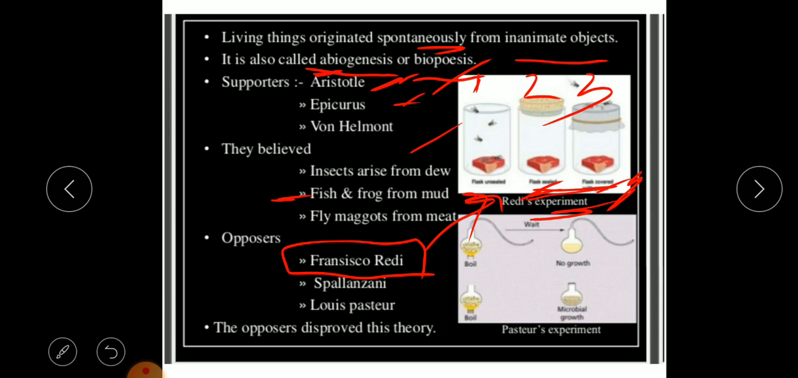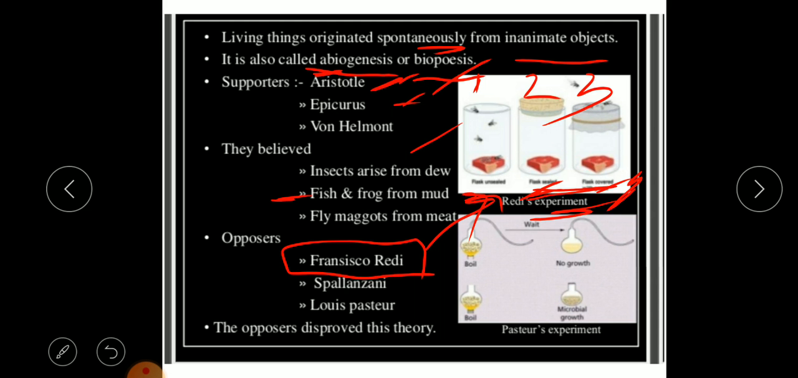So this is a very famous experiment by Francisco Redi which opposed abiogenesis. Over here Redi wanted to explain that living beings can come only from a living being. It cannot come spontaneously from a non-living thing.